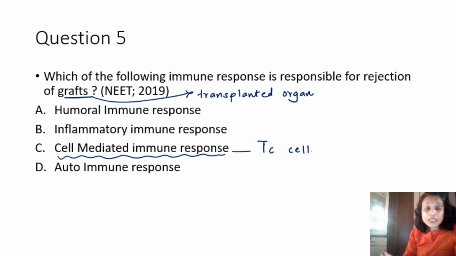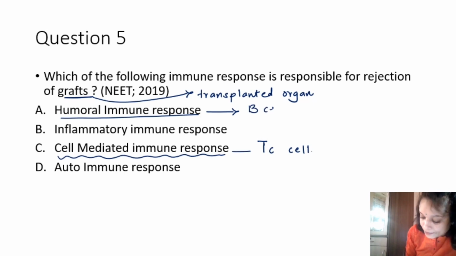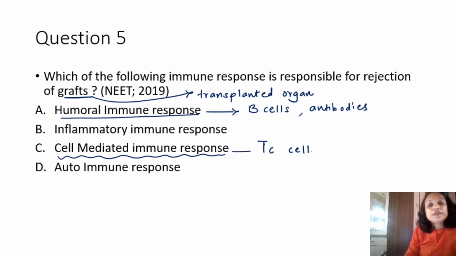Let's have a look at the other options. Option A, humoral immune response. It is one of the components of adaptive immunity. Humoral immune response is controlled by B cells, which produce antibodies. Inflammatory immune response is observed during allergy or any kind of infection.